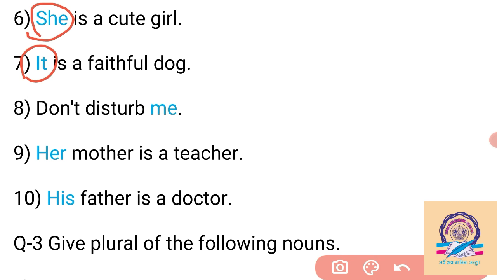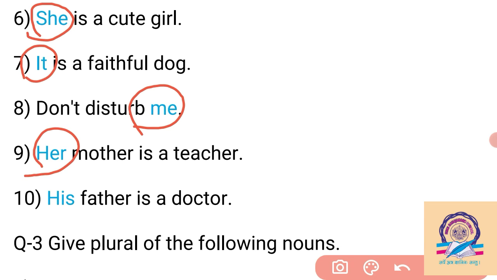Then: don't disturb me. "I" changes into "me" in the objective case here. So after the verb we put the pronoun. After the verb comes the objective case. So "me" also becomes a pronoun here. Then "her": "she" is changed into "her" in the objective case. So here: her mother is a teacher. So here "her" becomes the pronoun.